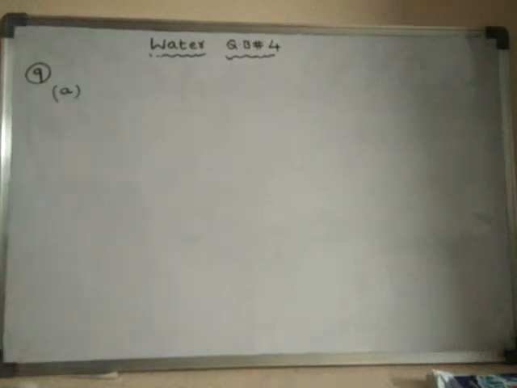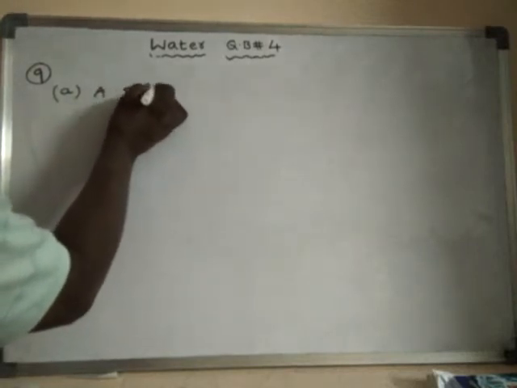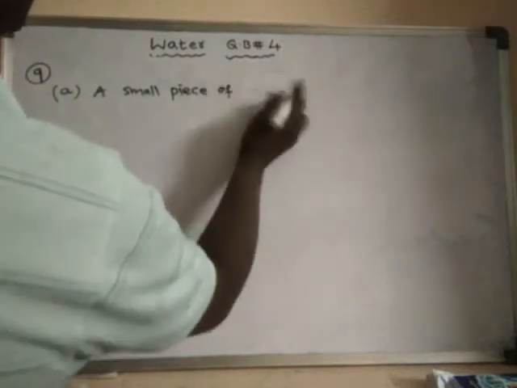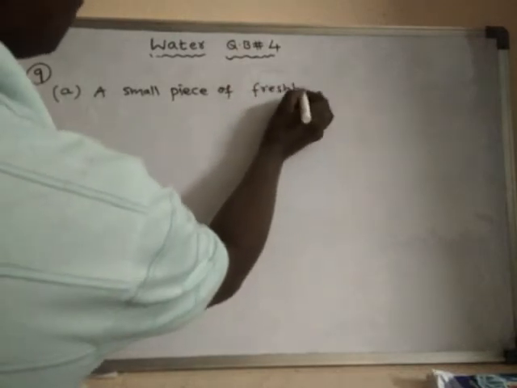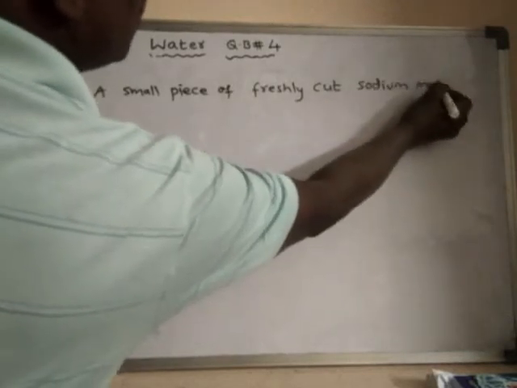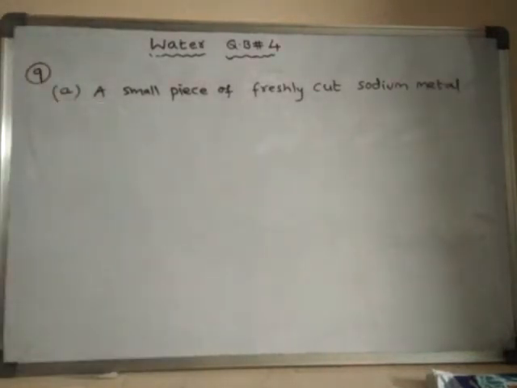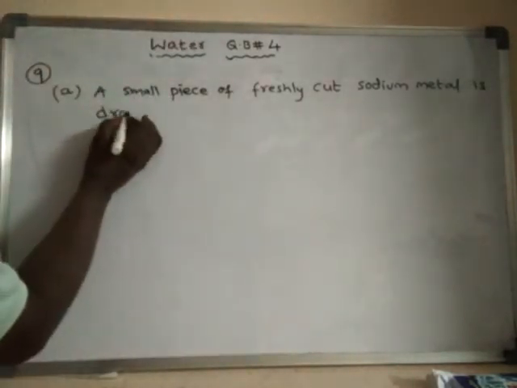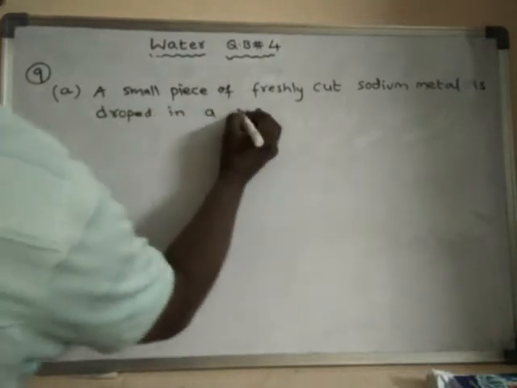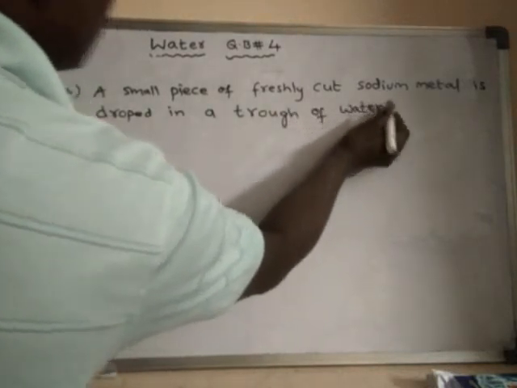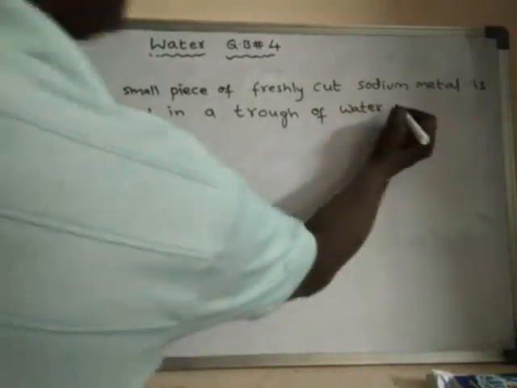says that a small piece of freshly cut sodium metal is dropped in a trough of water.